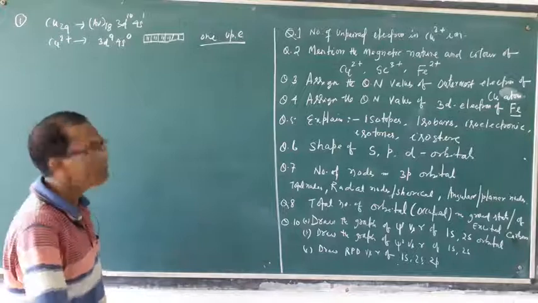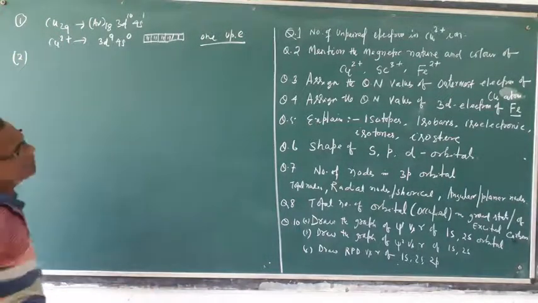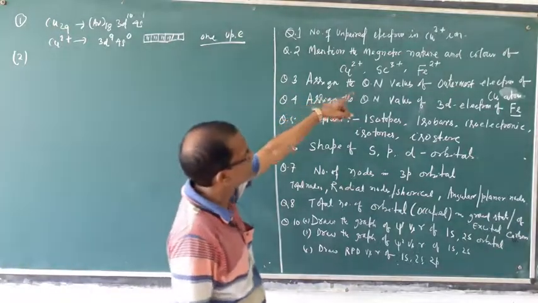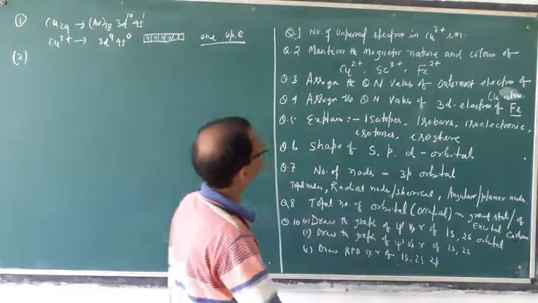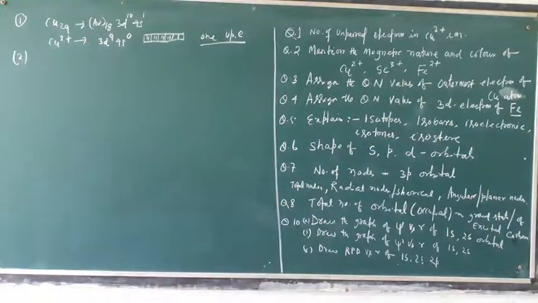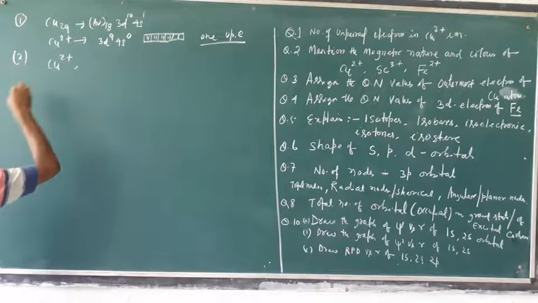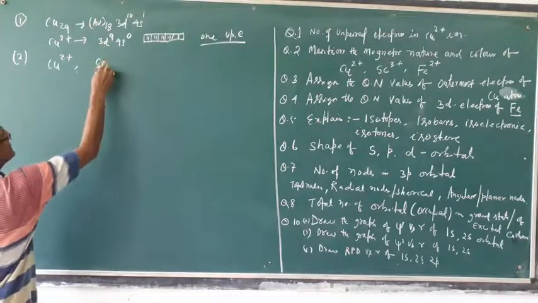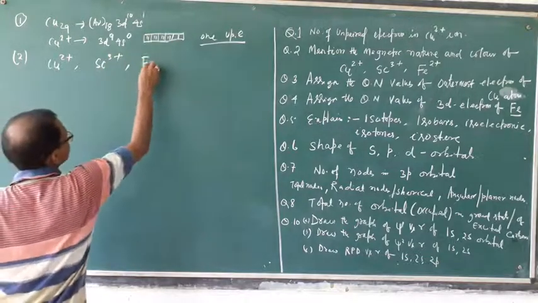Clear? Then the second question: mention the magnetic nature and color of these ions: copper 2 plus, scandium 3 plus and ferrous ion.